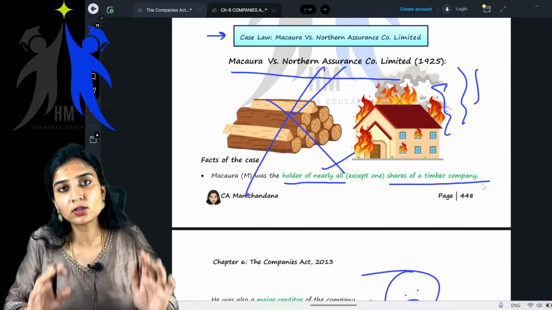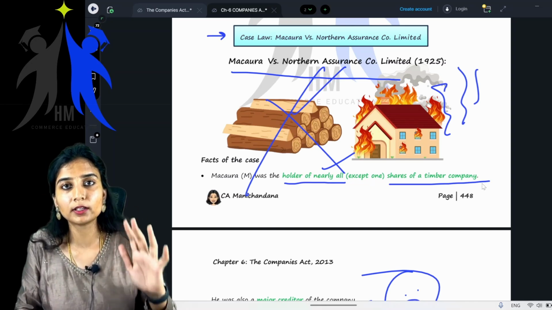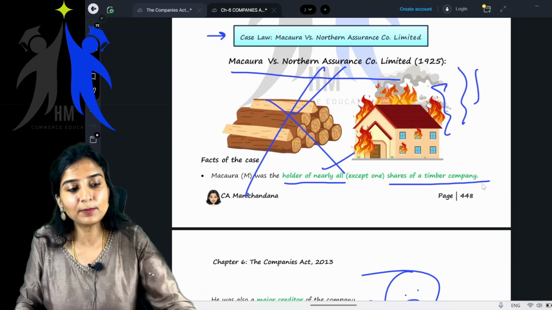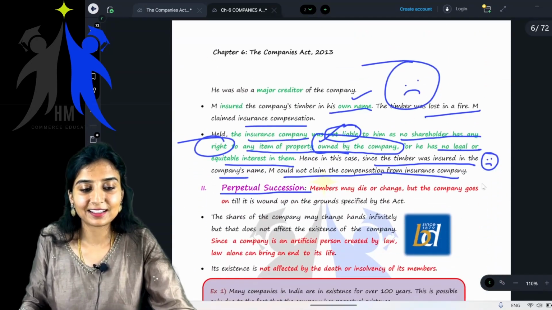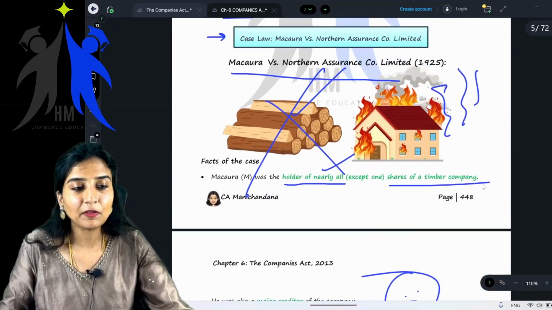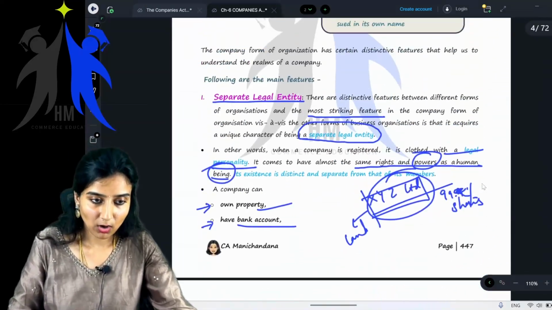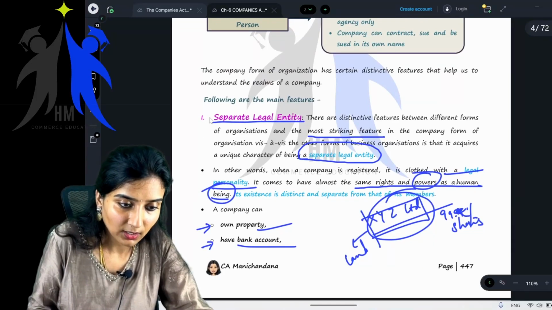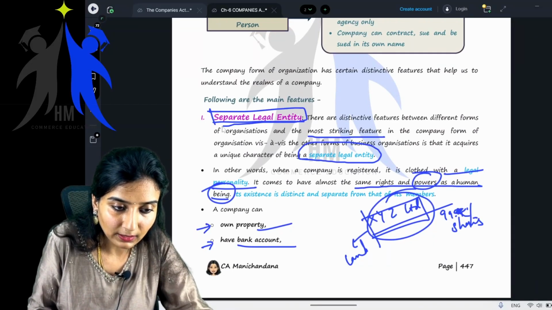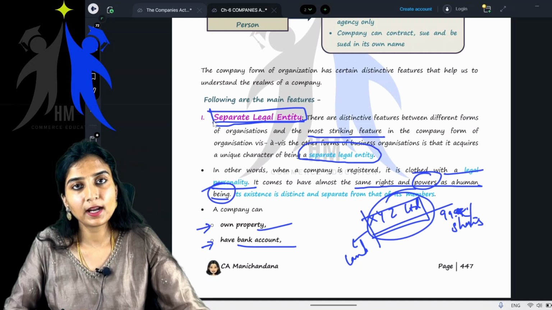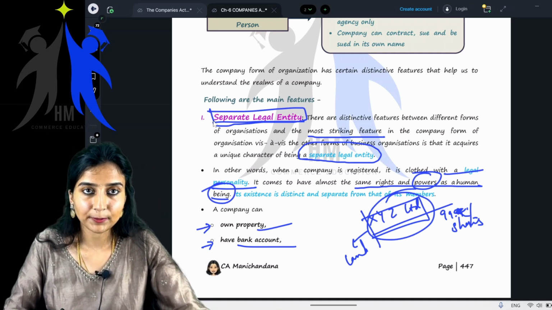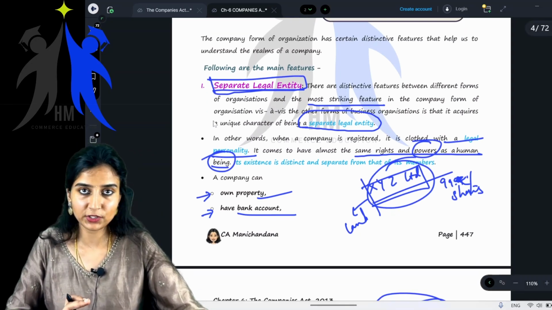Now all the stock is gone. Now what can be done? Nothing can be done. Why? Because of this particular feature called separate legal entity. Getting it? See how important this particular feature is.